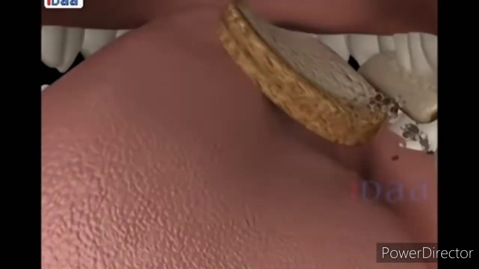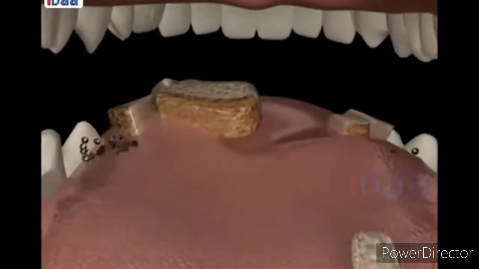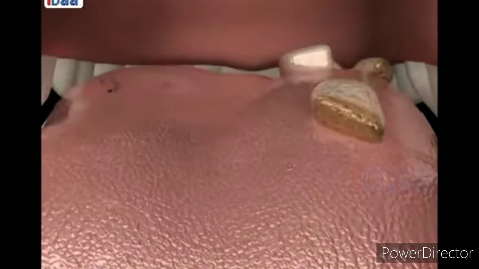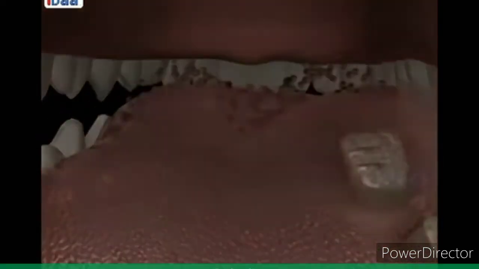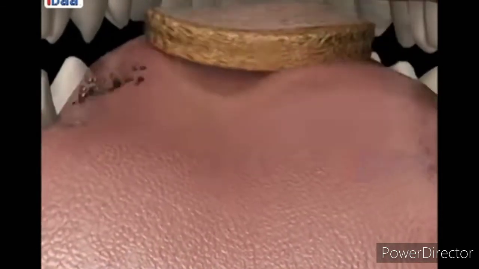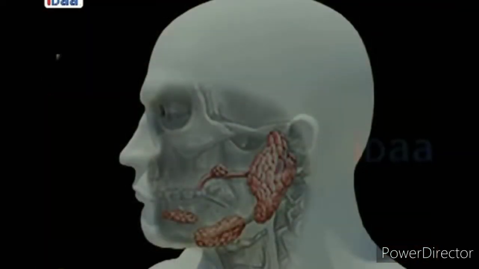The large pieces of food are broken down into small pieces by teeth. During chewing, the food mixes with saliva. Saliva is secreted from the salivary glands located on the lower jaw between the tongue and teeth.